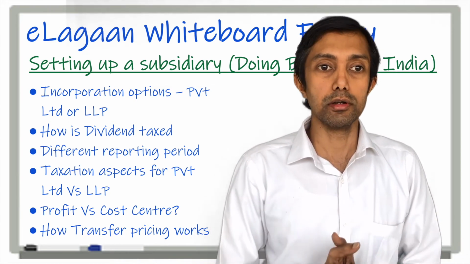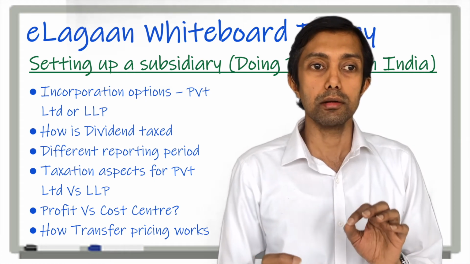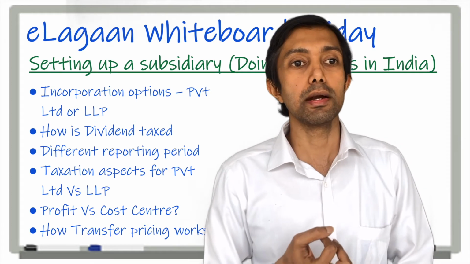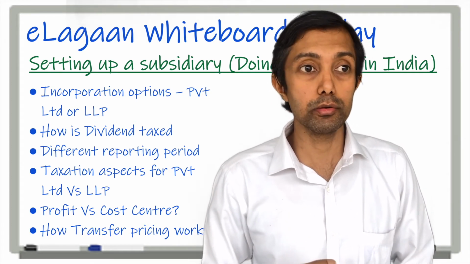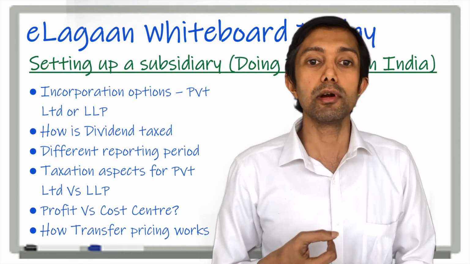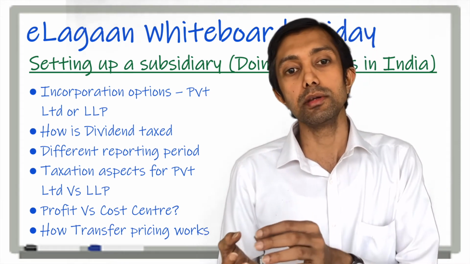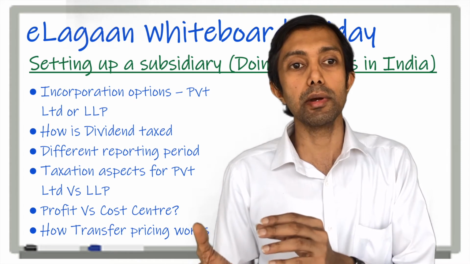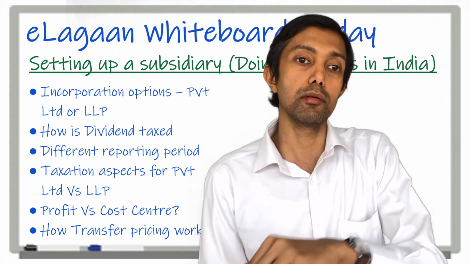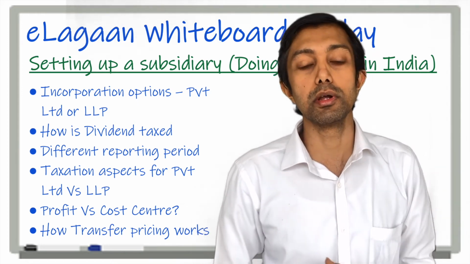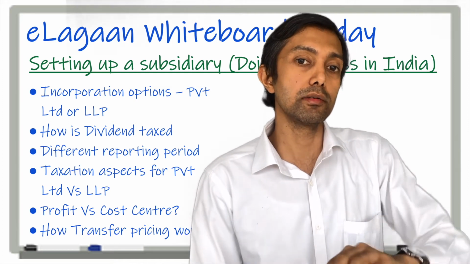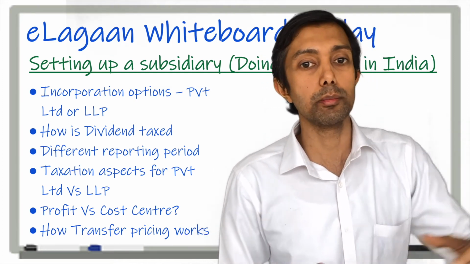As mentioned earlier, to summarize, you need to look at the branding where a private limited company scores. You need to look at tax aspects where a private limited company scores. If you look at ease of repatriation of profits, a private limited company has a drawback in that there is a certain amount of tax to be paid on the dividends. There will also be withholding tax to be paid by the subsidiary when it sends dividends to its holding company, whereas that will not be the case in respect of a LLP when it is giving the share of profits to the partners.